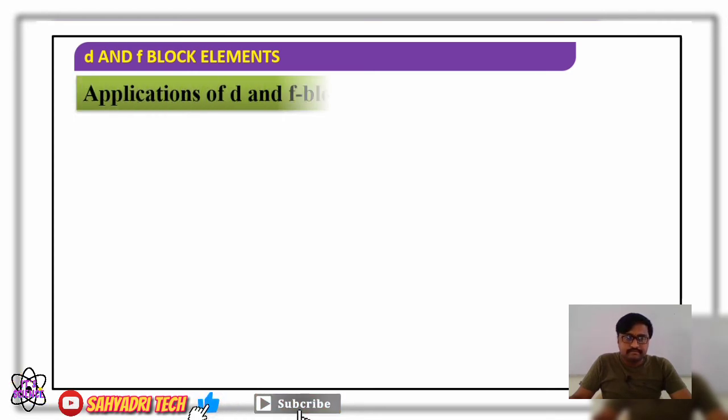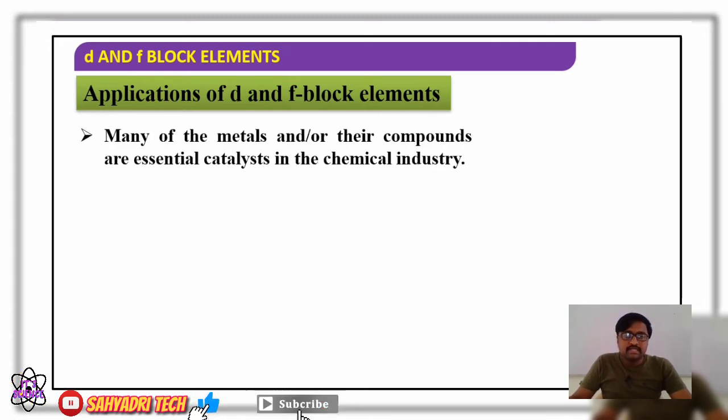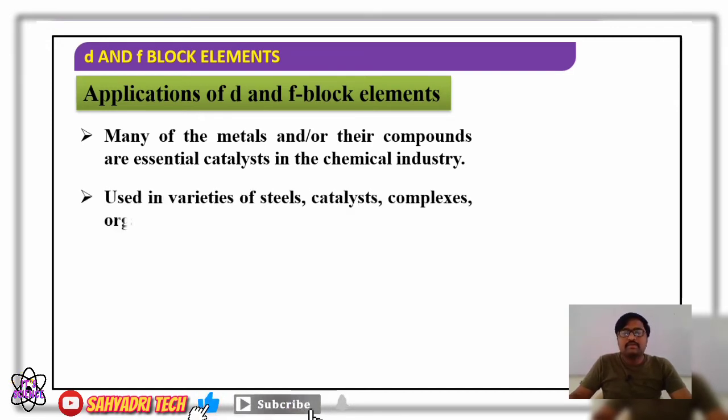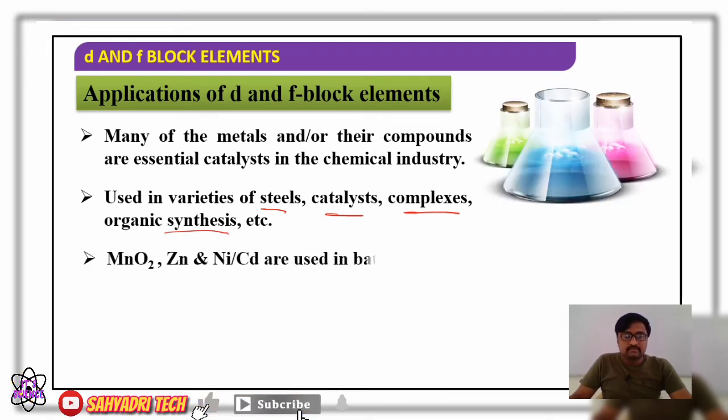Next, if we consider applications of d and f block elements, overall, many of the metals and their compounds are essential catalysts in the chemical industry. Most of the compounds of both d and f block elements are used as catalysts in the chemical industry, and used in a variety of steels, catalysts, complexes, organic synthesis, etc. For example, MnO2, zinc, nickel, cadmium are used in batteries.